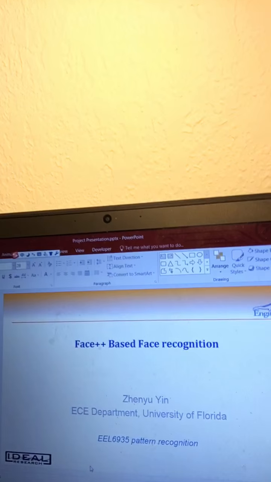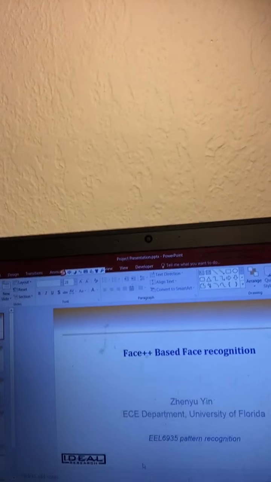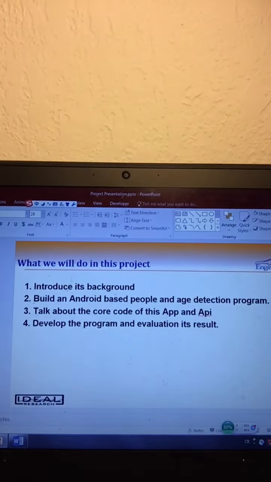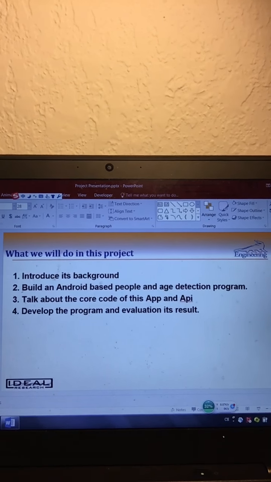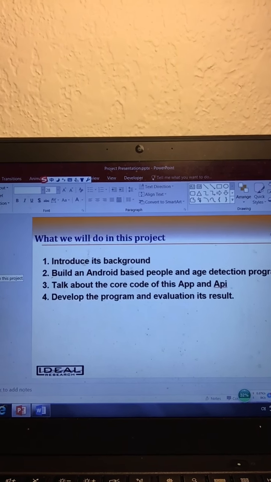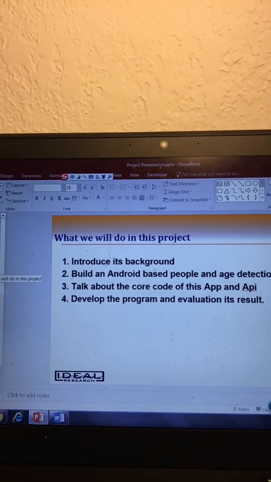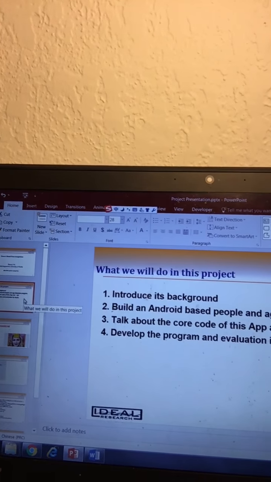As you can see here, our paper is called Face Plus Plus based face recognition. In our project, there are totally four parts. The first part is to introduce its background, and the second part is building an Android-based people and age detection program. The third part is about the core of this app and its corresponding API. And the fourth part is to develop the program and evaluate its results. Well, let's first go into the first part, introducing its background.